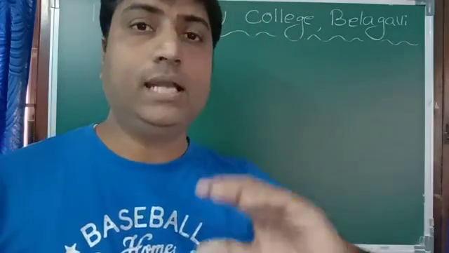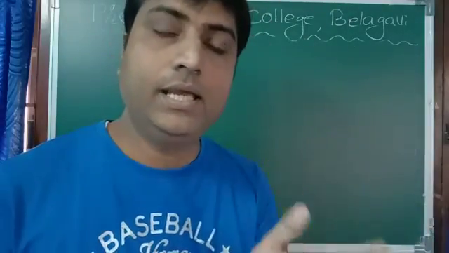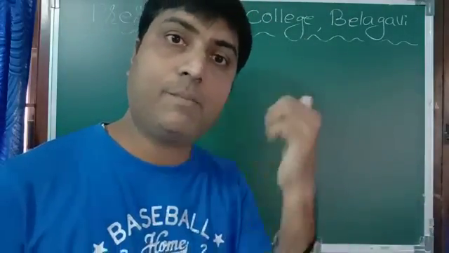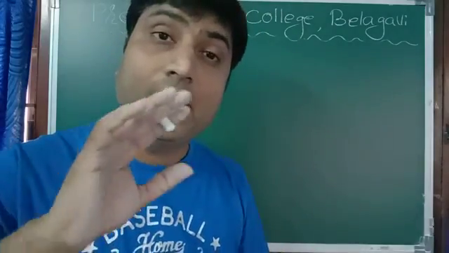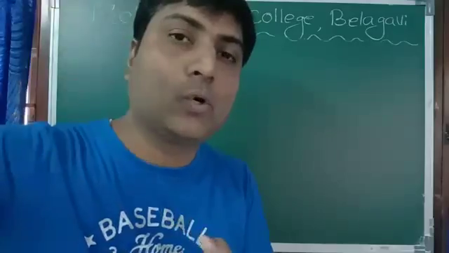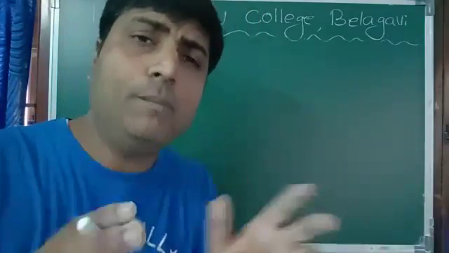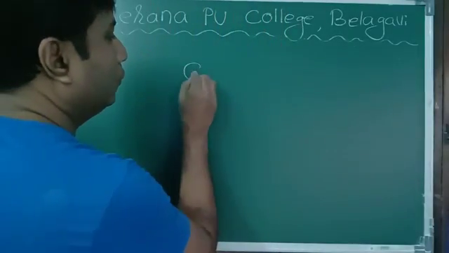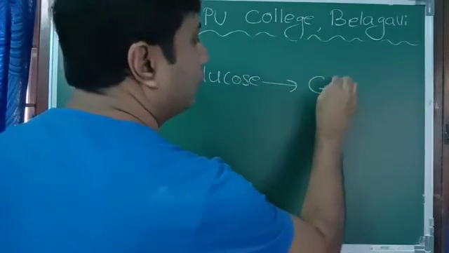When glucose level increases, insulin, which is released by pancreas, islets of Langerhans, removes the excess glucose from our blood. Now what do you mean by removing excess glucose?